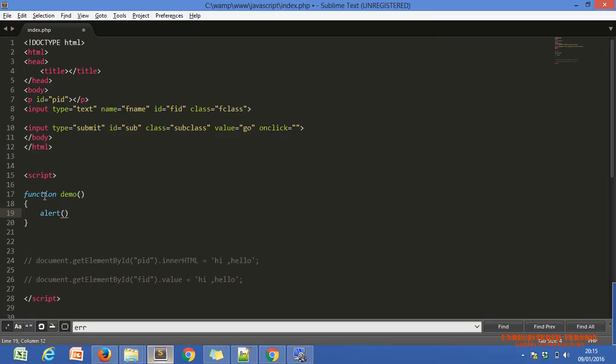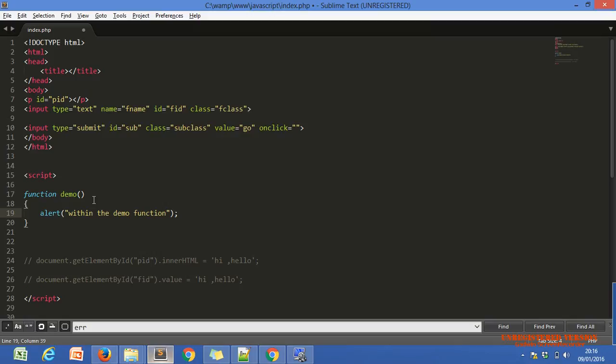You can write any number of lines of code, but I just write one alert box, nothing else, within the demo function. This is the coding of our function. Whenever we execute this function, we will get one alert box and the message within the demo function.